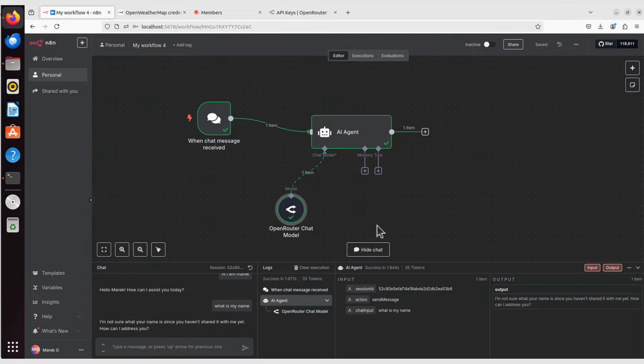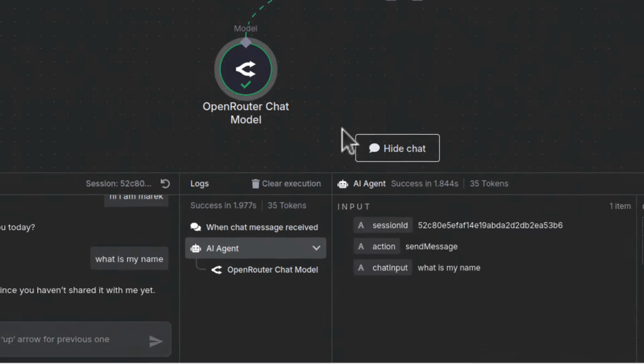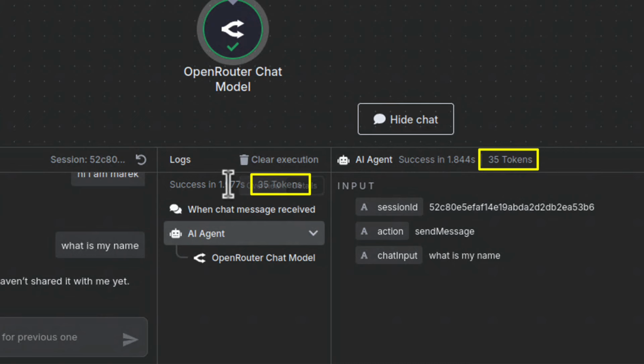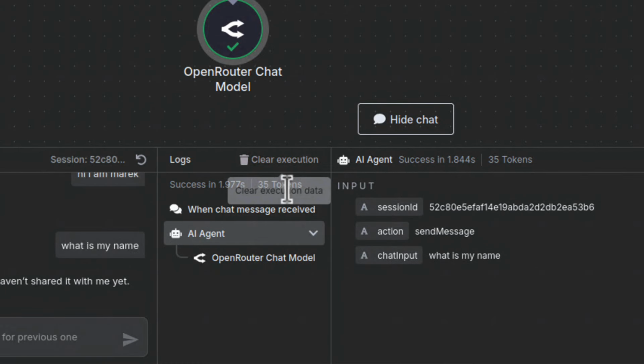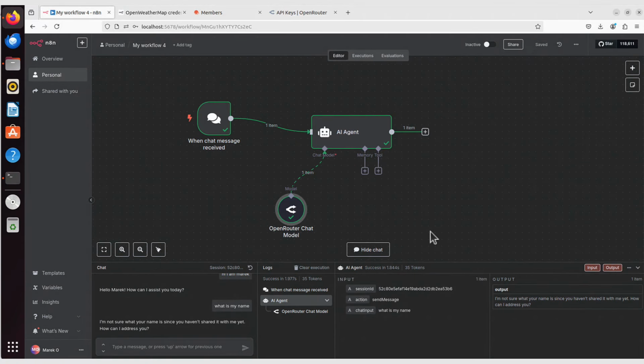And by the way, you can see here the tokens used. You can see the response time, which is 1.9 seconds, and you can see how many tokens were used for this query. And as I said, they usually charge you per 1 million tokens, let's say $5 per million tokens. So the longer the queries, the more tokens you will be using. This is a pretty important field if you want to use it a lot. That's it, but I was talking about memory.